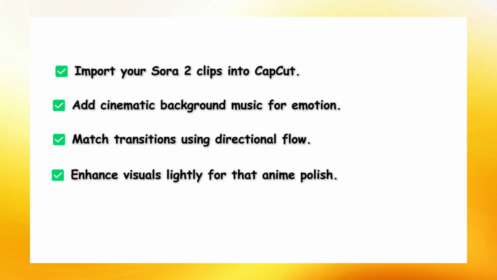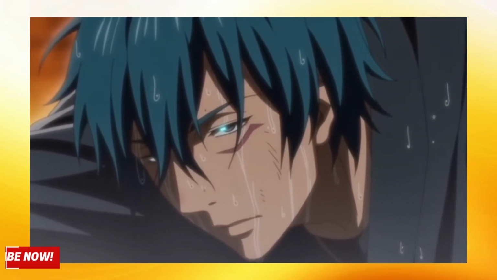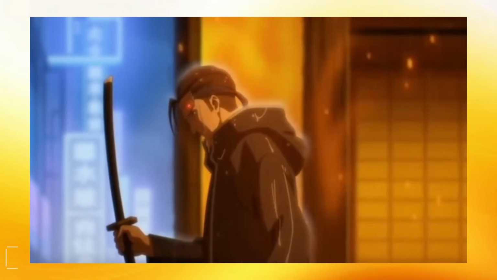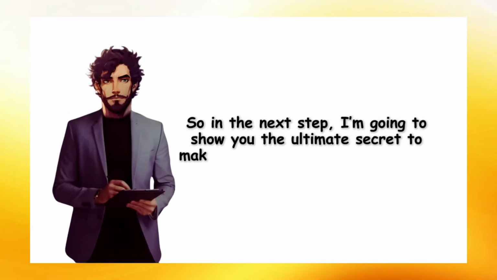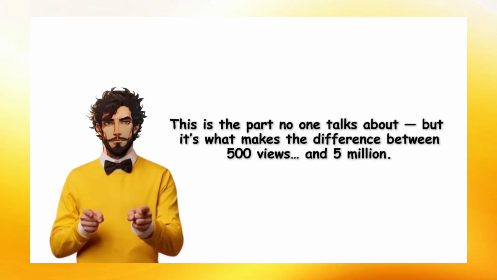Phase 5, final export. Once your scenes flow perfectly, it's time to export. Go to export 1080p 60 FPS for smooth playback. If you're making a full YouTube video, keep it 16:9 horizontal. If you ever want to repurpose shorter clips later for shorts, you can crop those to 9:16. And just like that, you've turned your raw Sora 2 scene into a complete anime episode.